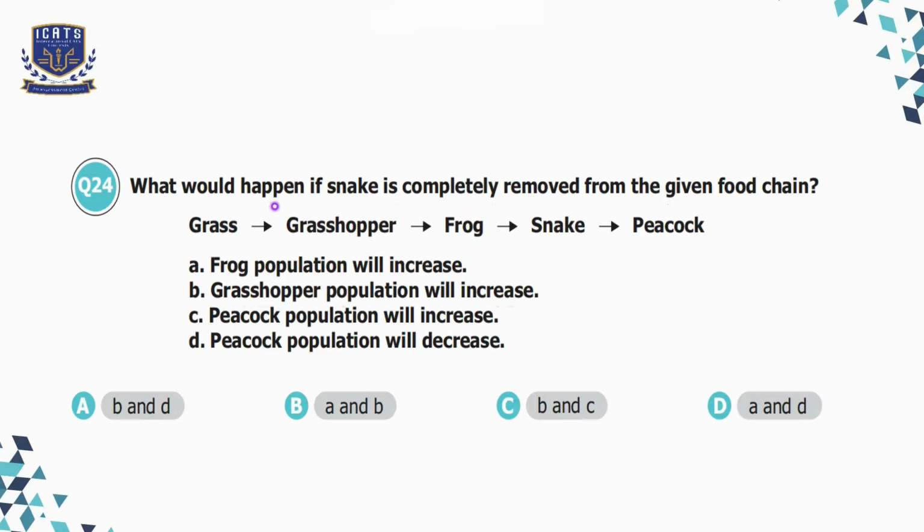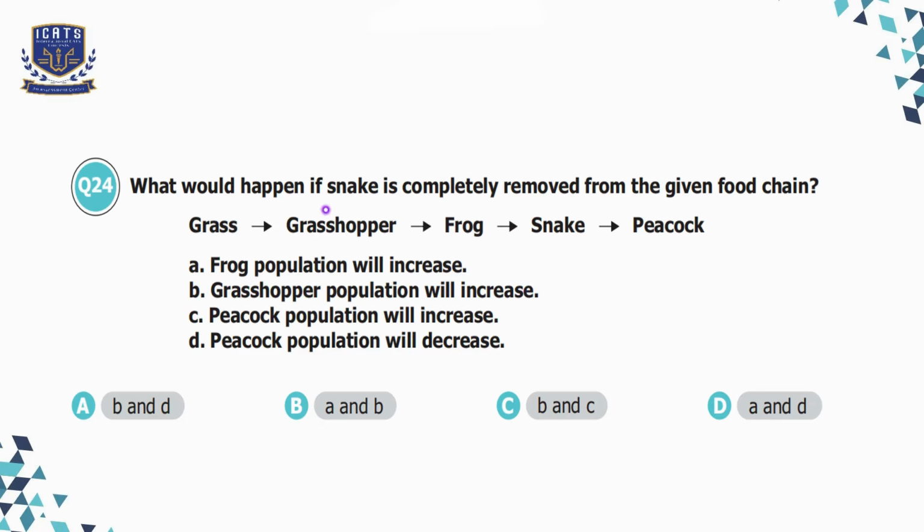Question number 24, what would happen if snake is completely removed from the given food chains? So here we can see that peacock eats snake, snake eats frog, frog eats grasshopper, and grasshopper eats grass. So the first statement is frog population will increase, which is correct because we can see that snake eats frog, and if there are no snakes, then the frog population will definitely increase. The second statement is grasshopper population will increase.